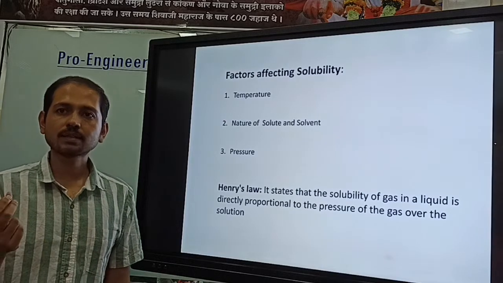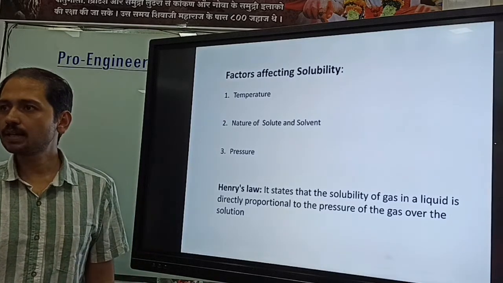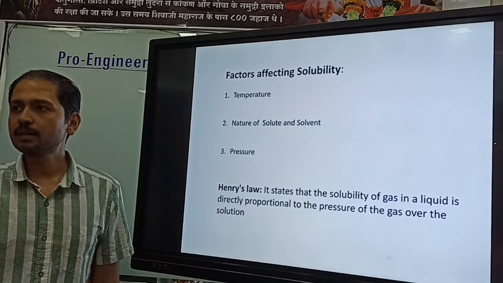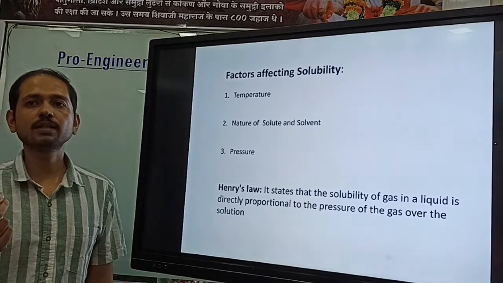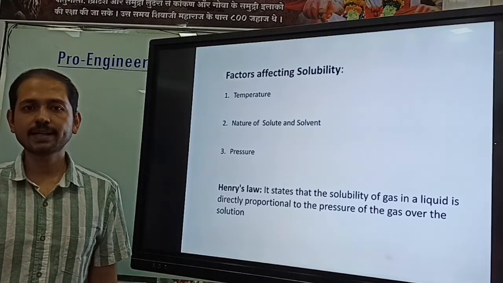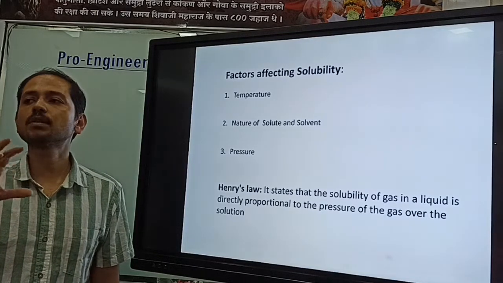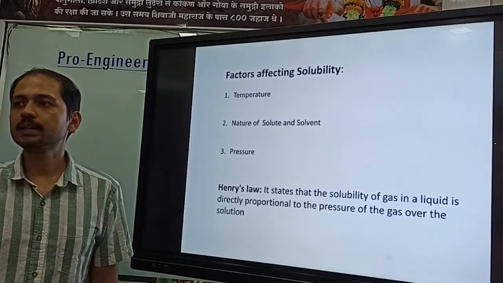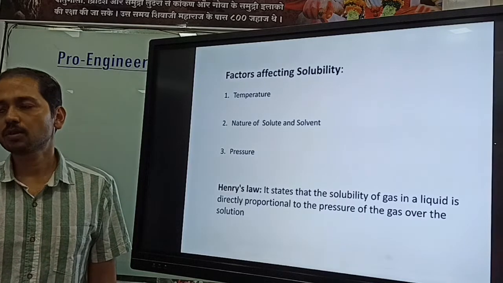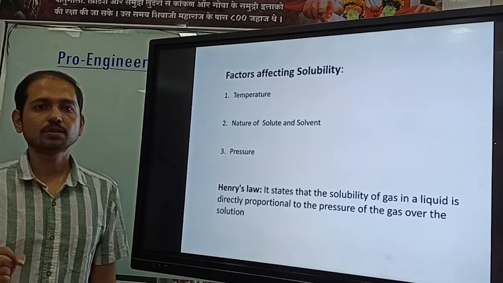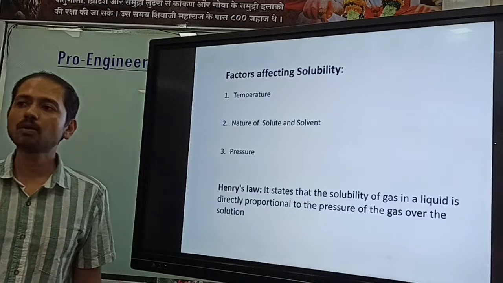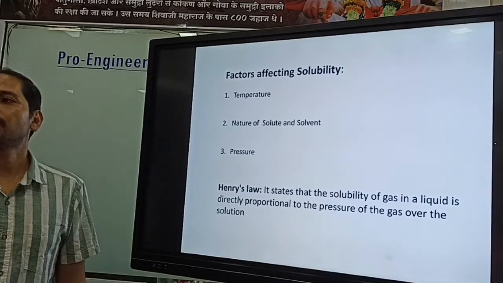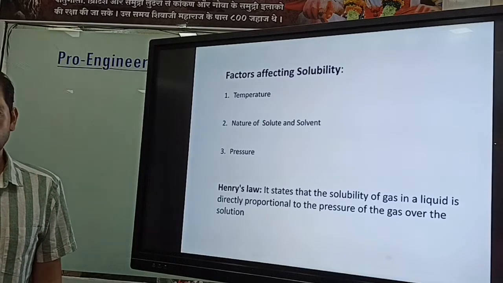Now you can ask, sir, sugar is an organic compound, but still it is soluble in water. But sugar is highly polar, although it's an organic compound, due to the presence of multiple OH groups. This OH bond imparts polarity in the sugar, so that's why it gets solubilized in the polar solvent, right? So it is not the case that all organic compounds are non-polar. It depends on the dipole moment and the functional group attached to the compound, right?